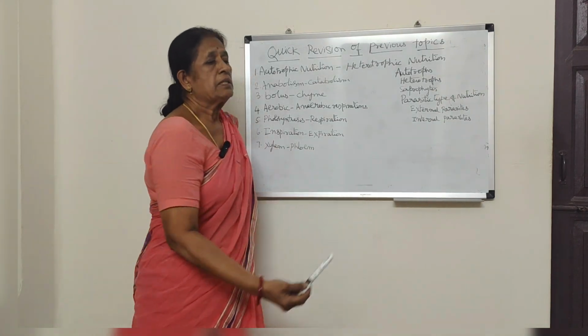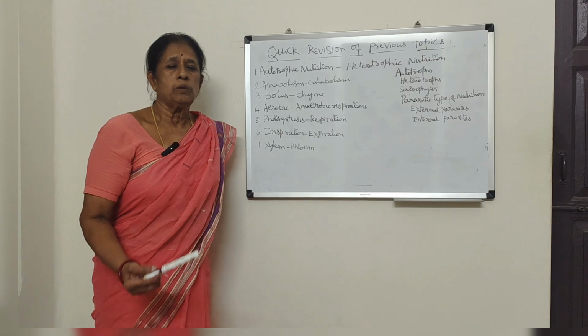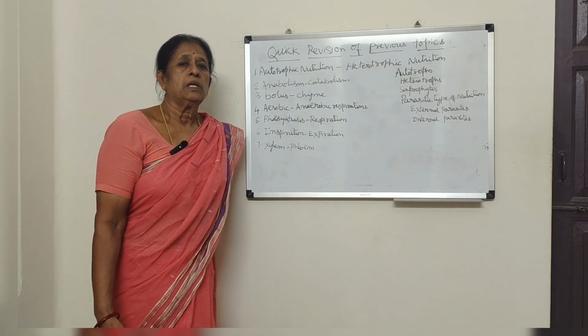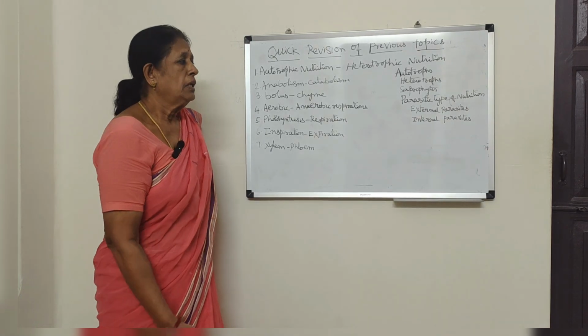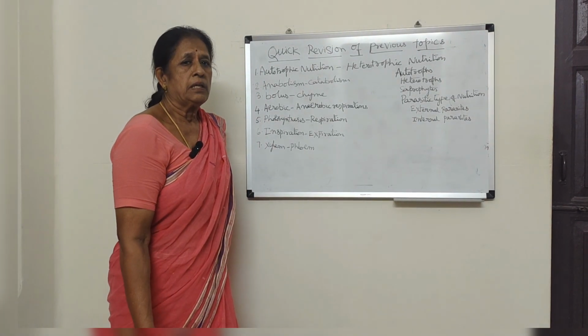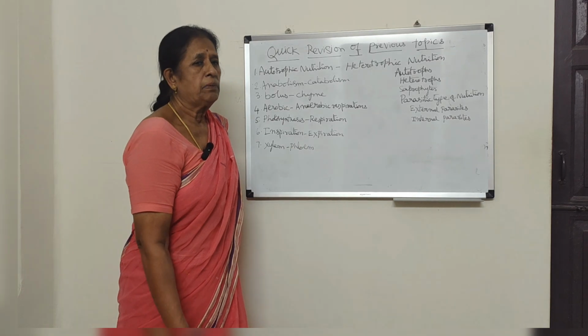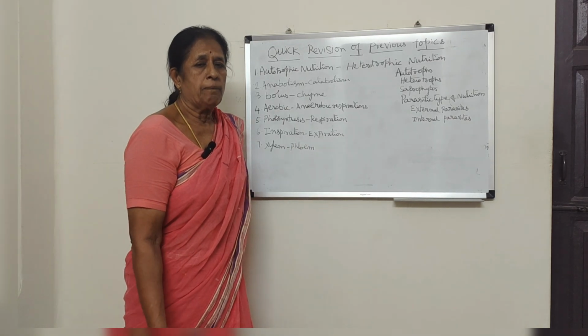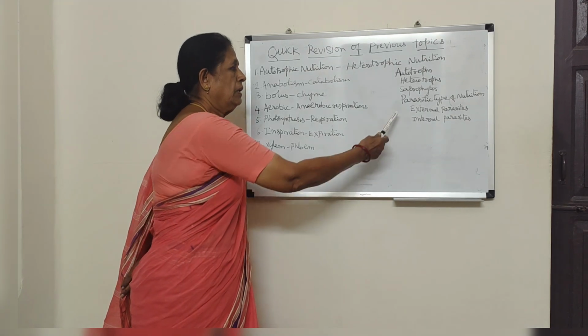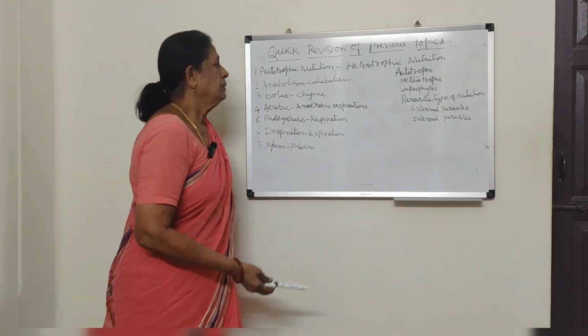Internal parasites live inside the body of the organism and get shelter and food from the host, like bacteria, tapeworms, roundworms, etc. Okay, so these are important types of nutrition.